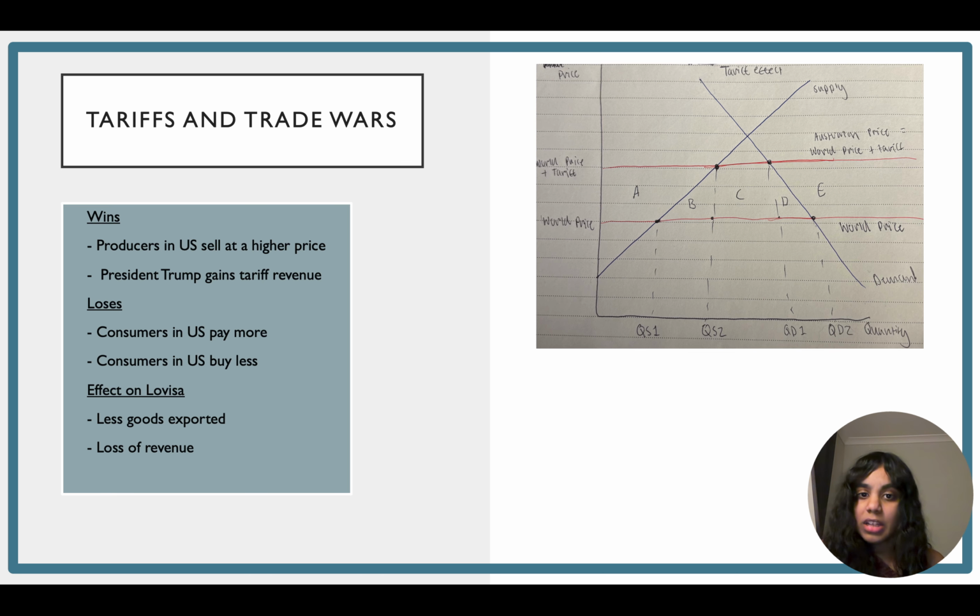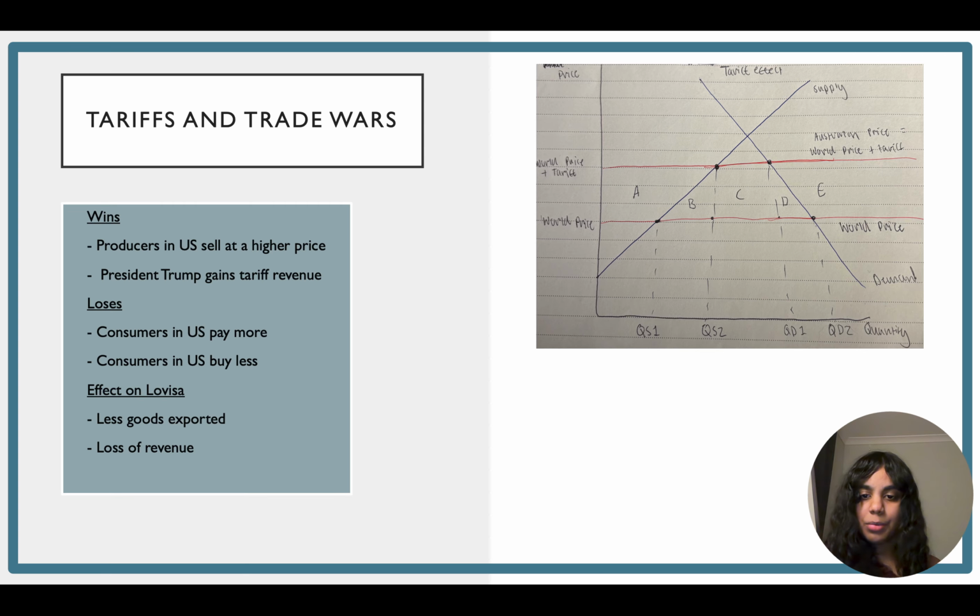President Trump and the government benefit because they get the revenue from imported goods. The consumers in the United States lose because they have a limited market available and are negatively affected by higher prices from producers. Producers outside of the United States are negatively affected by selling fewer goods there.